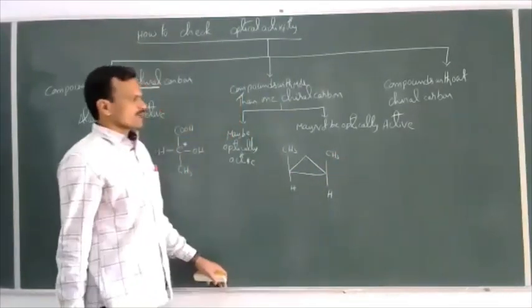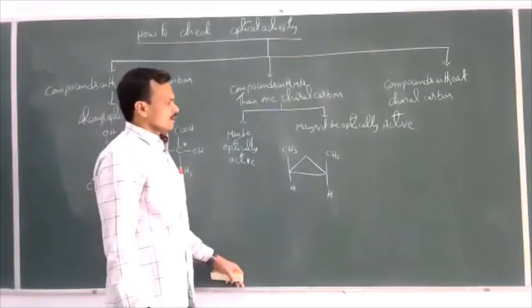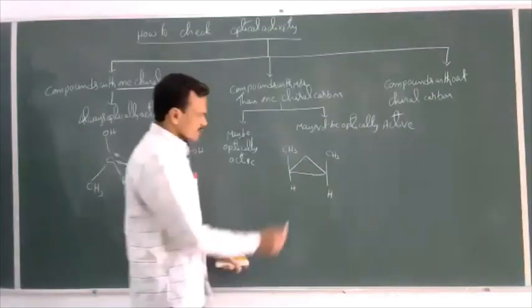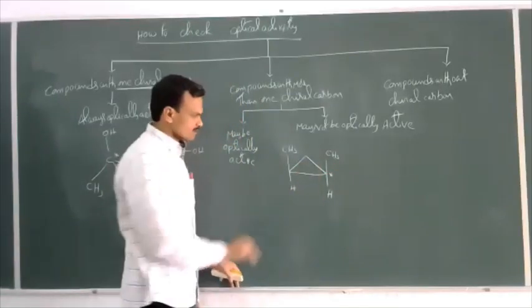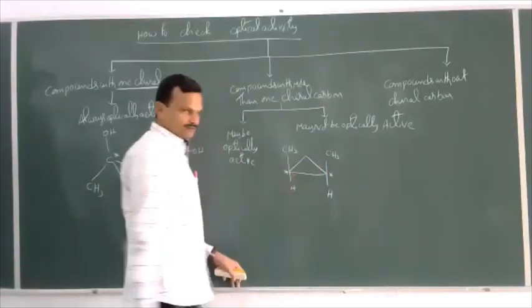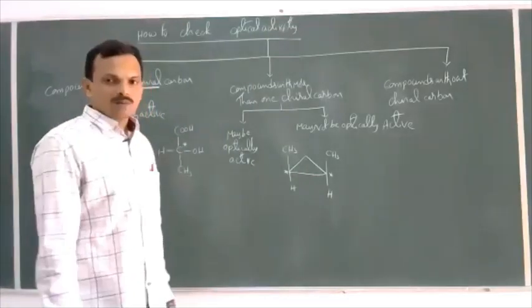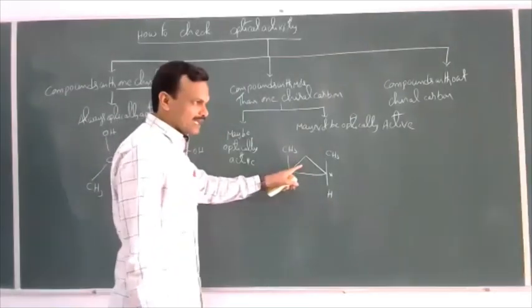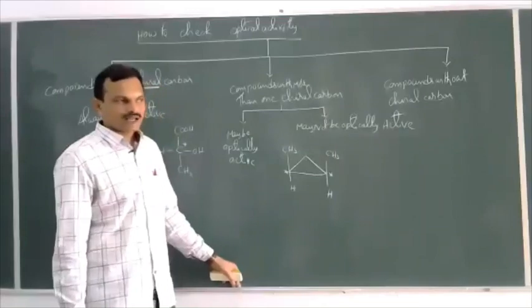CH3H. Now here this is a compound. Now whether this is optically active or optically inactive. See whether chiral carbon is present or not. This is a chiral carbon atom. This is a chiral carbon atom. So here the compound contains two chiral carbon atoms. But even though, the compound is optically inactive. Why is this compound optically inactive?